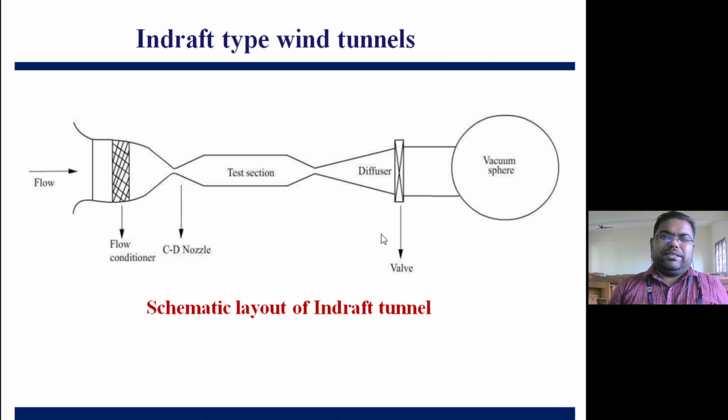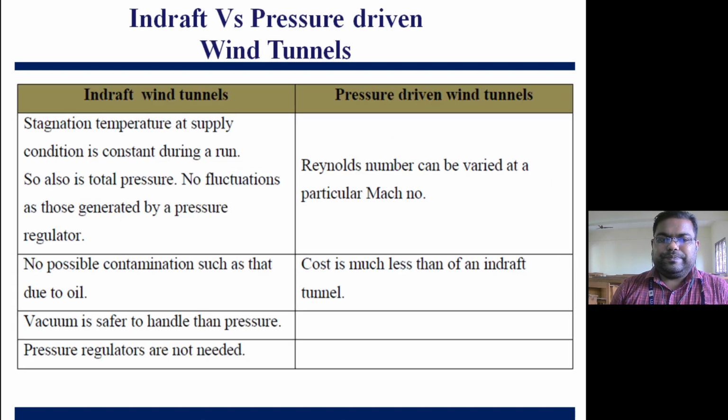But in in-draft, the test section size will be smaller, so smaller models can be tested. But in the other two cases, a bigger model can be tested. So if we compare the in-draft with the pressure driven wind tunnel, that is the first one, the blow down type, the stagnation temperature at the supply condition is constant during a run in the case of the in-draft wind tunnel. So total pressure will also be the same, so there are no fluctuations such as those generated by the pressure regulator.